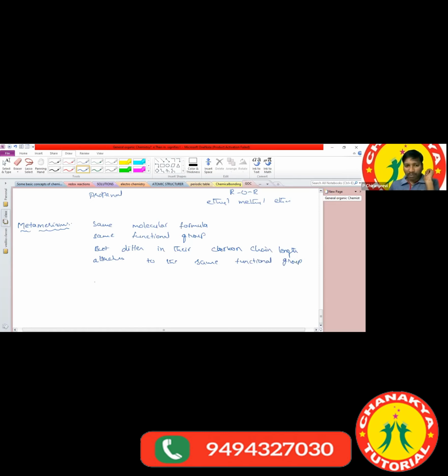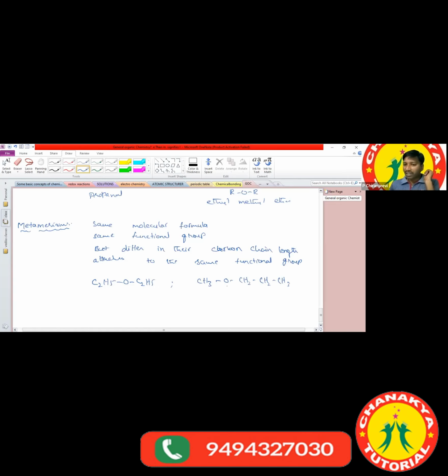Sir, what is the example? We can take diethyl ether. What is the molecular formula of diethyl ether? C2H5-O-C2H5. If you see my right side and left side, both have an equal number of carbon atoms. And this we can also write as CH3-O-CH2-CH2-CH3. This we can call methyl propyl ether.